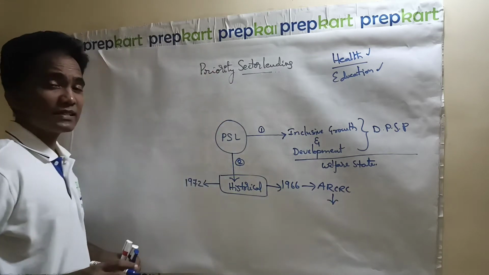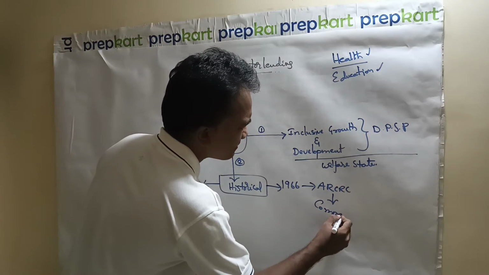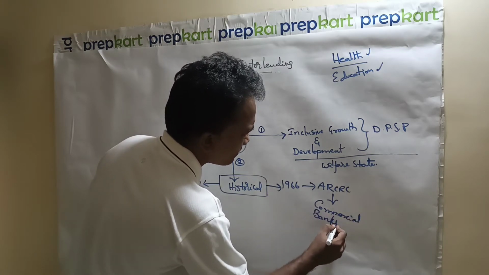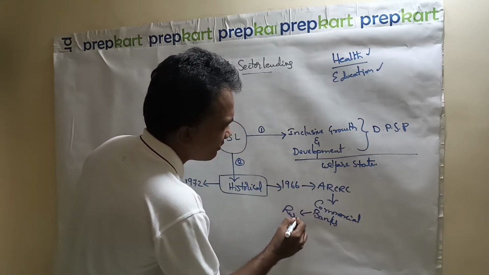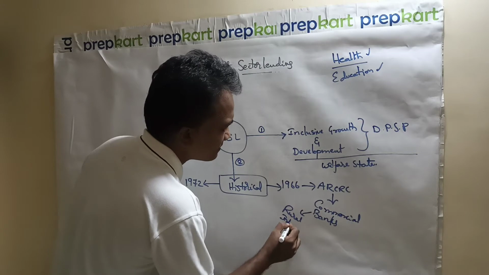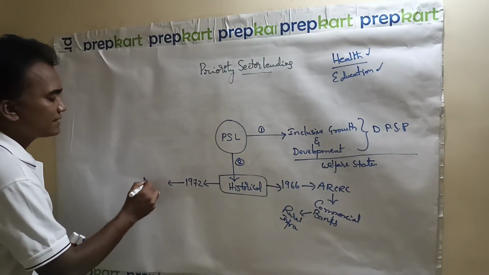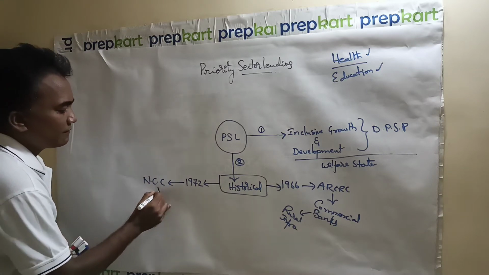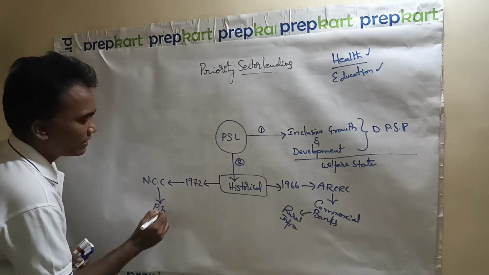ARCRC has stressed the role of commercial banks in the development of rural infra. In 1972, the NCC, National Credit Council of RBI, for the first time used this term, PSL, priority sector lending.